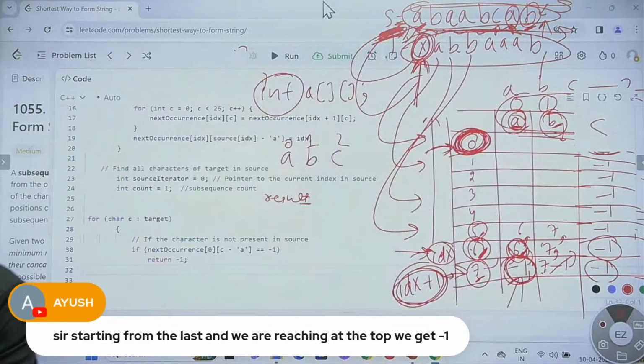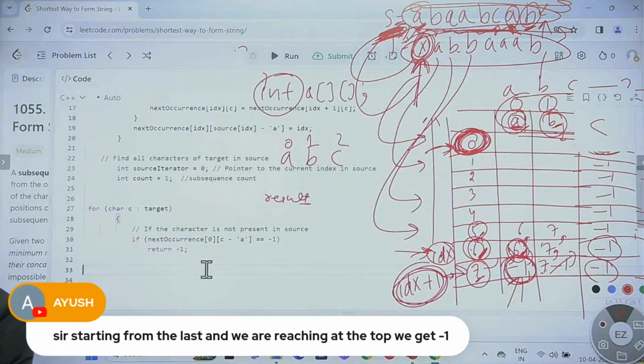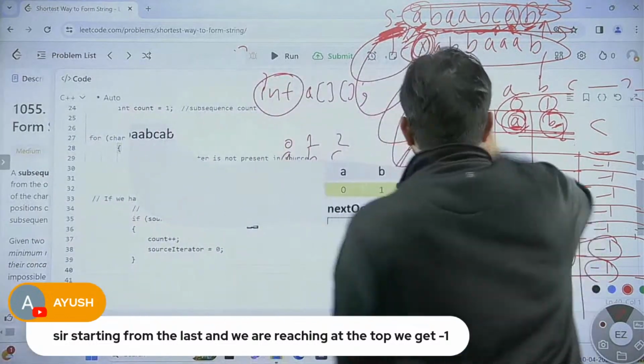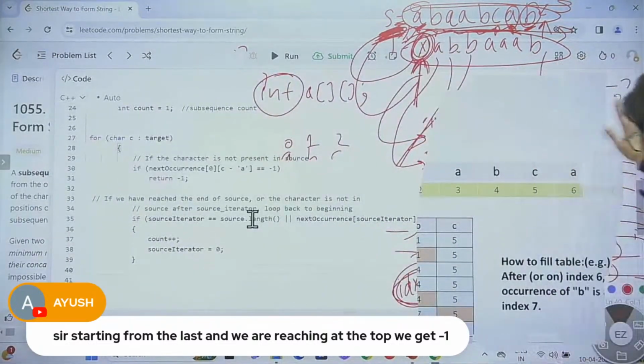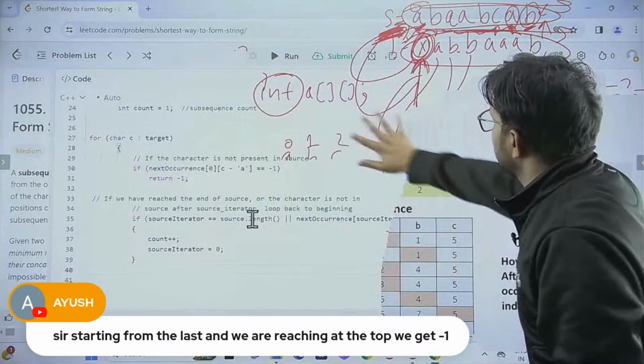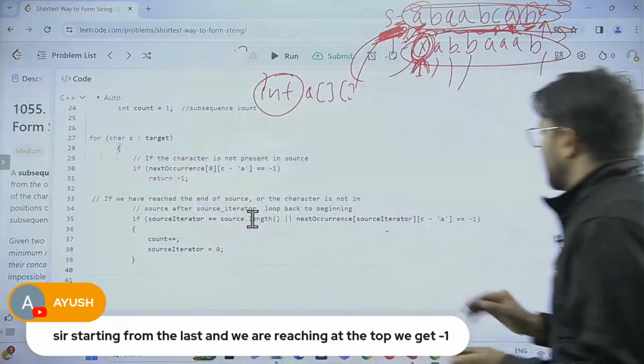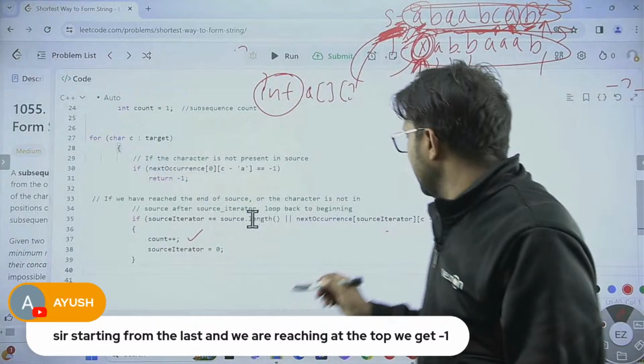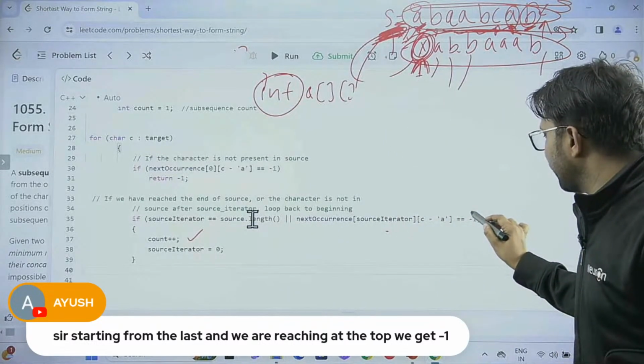Fine. Let me write the code for that condition to increment the count. So let me erase this now. We understand this thing. The last 1 or 2 lines are left. Simple: we are incrementing our count when we find -1.